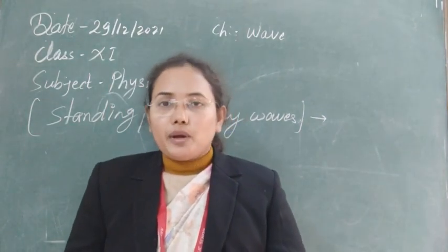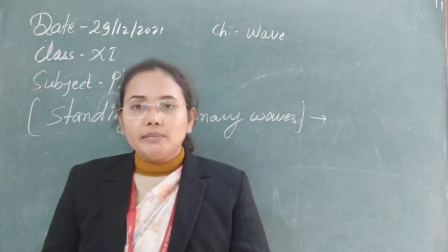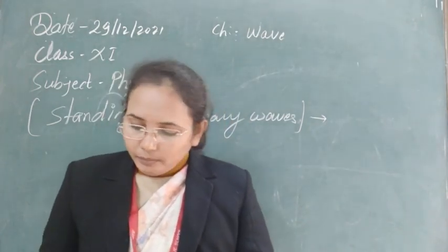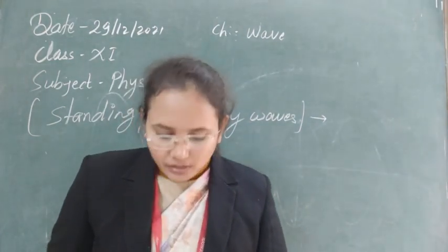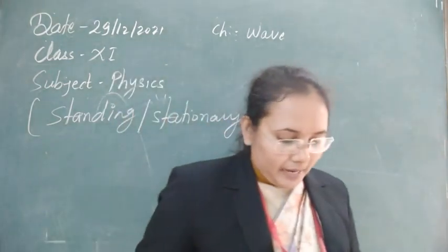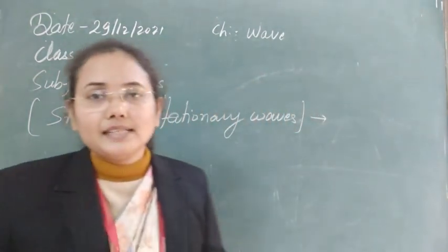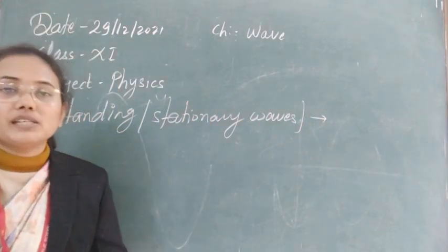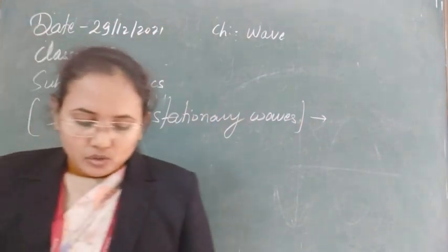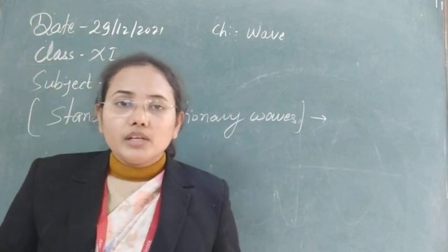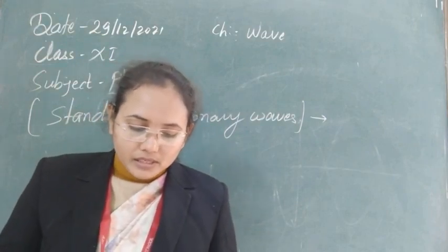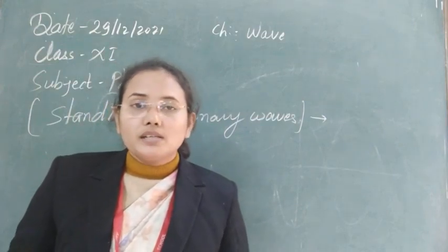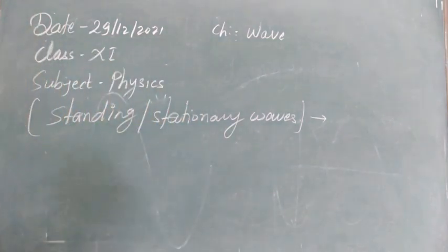Now let's see the formation of a stationary wave in a string by the graphical method first. Later we will also see it by the analytical method. So let us consider a string that is fixed at two ends. Suppose we send a continuous sinusoidal wave of a certain frequency towards the right side.